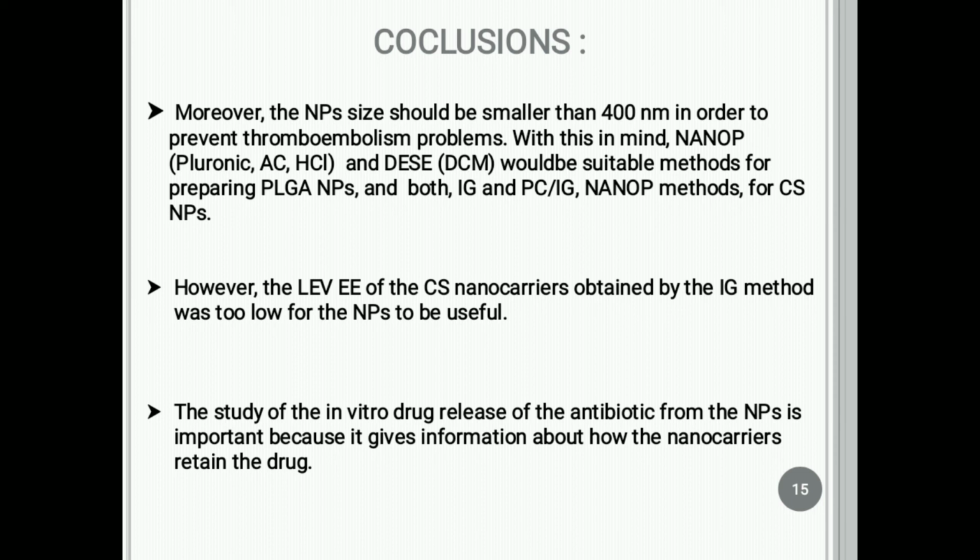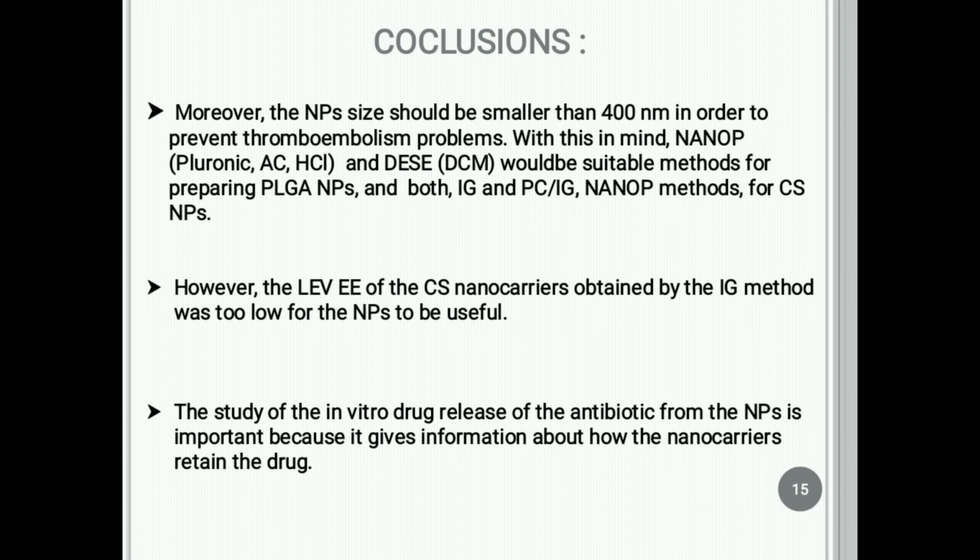Conclusion. Moreover, the nanoparticle size should be smaller than 400 nanometers in order to prevent thromboembolism problems. With this in mind, nanoprecipitation and the DEAC method are suitable for the preparation of PLGA nanoparticles and chitosan nanoparticles respectively. However, the levofloxacin loaded chitosan nanoparticles have an encapsulation efficiency that is too low, which is very useful for the nanoparticles.